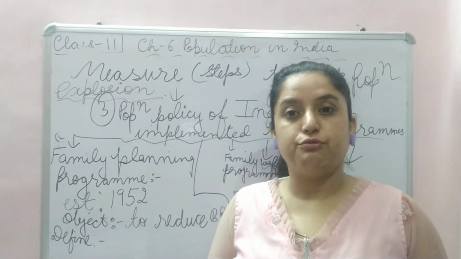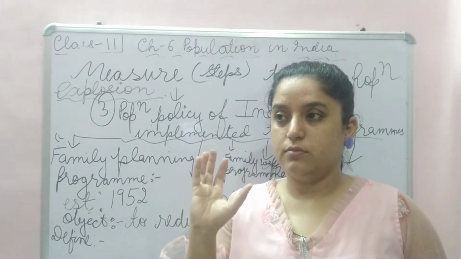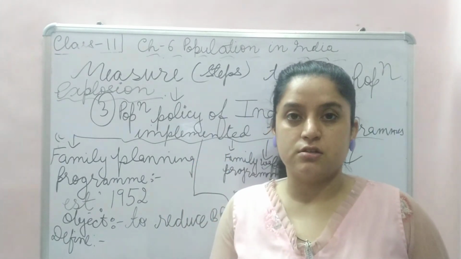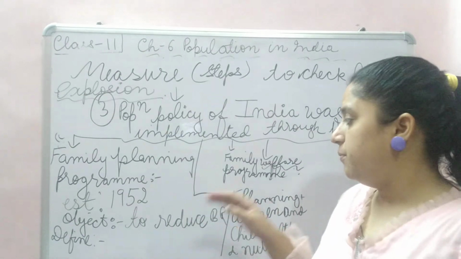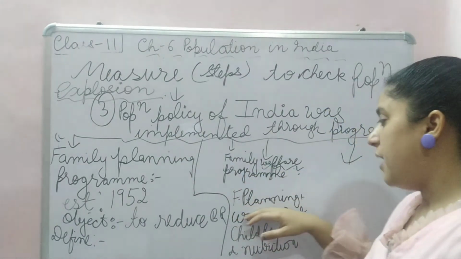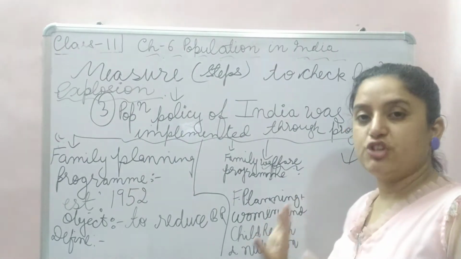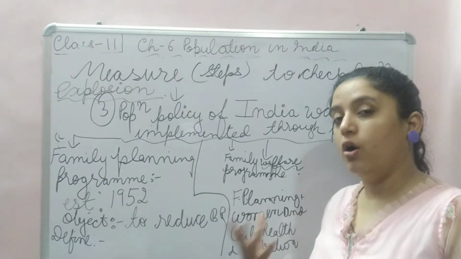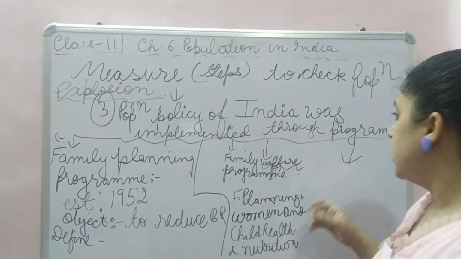It included family planning along with the health of the child and the mother, right?